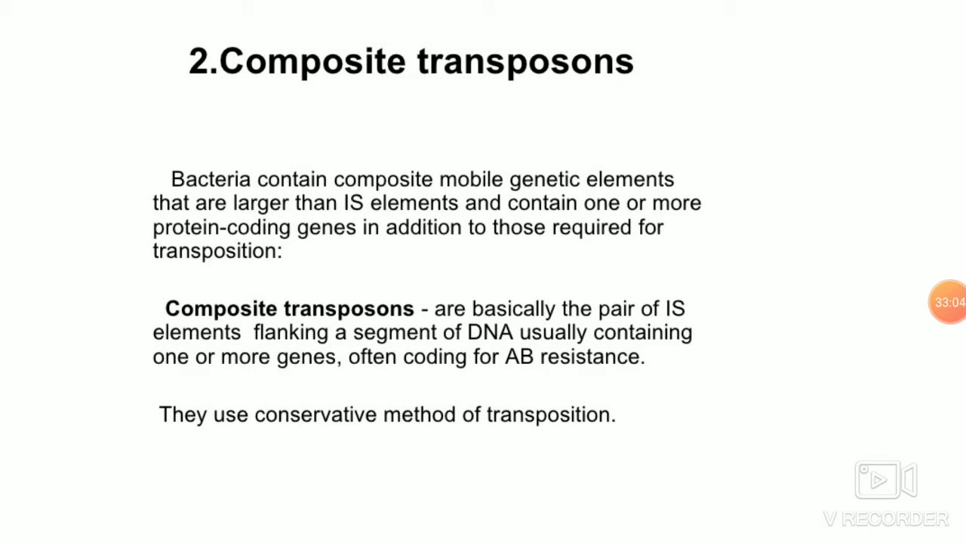So these bacteria contain composite mobile genetic elements that are larger than insertional elements and contain one or more protein coding genes inside this transposon. So composite transposons are basically a pair of insertional elements flanking a segment of DNA, usually containing one or more genes, often coding for antibiotic resistance.